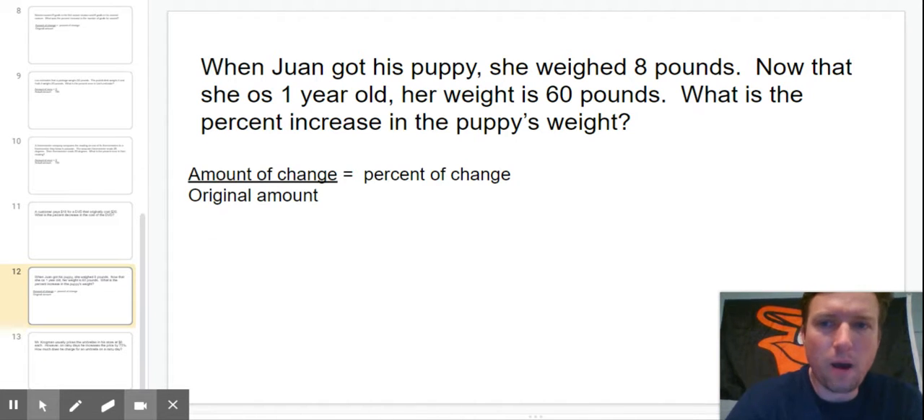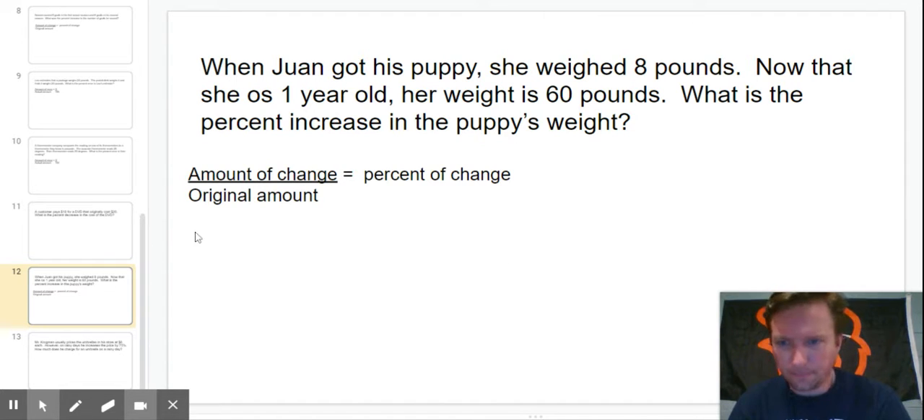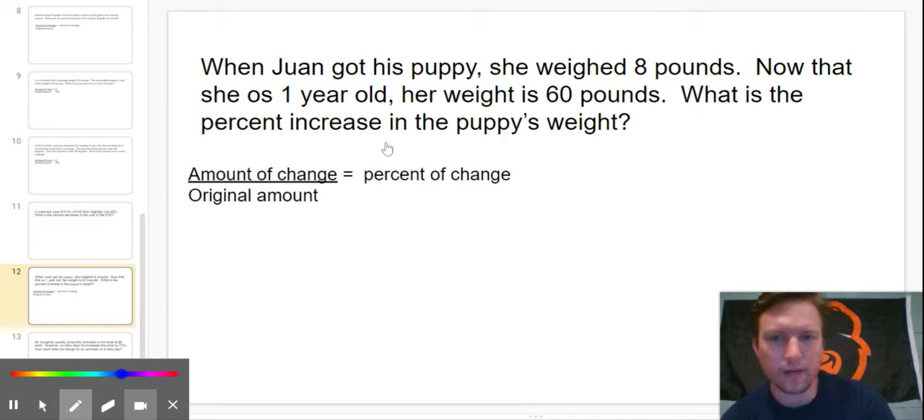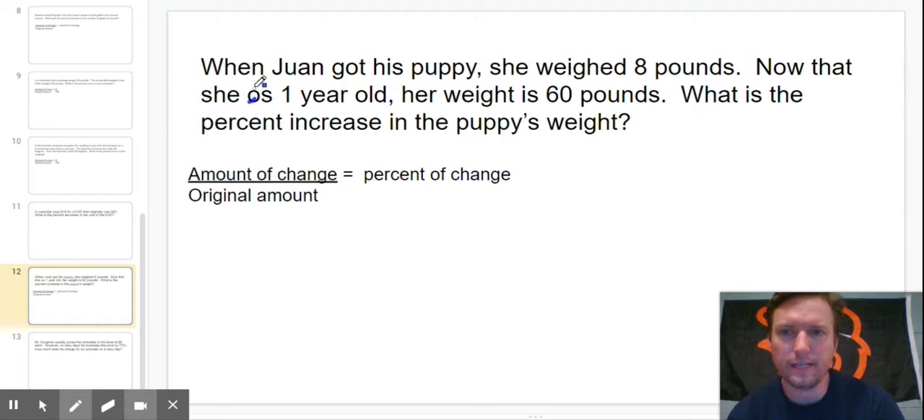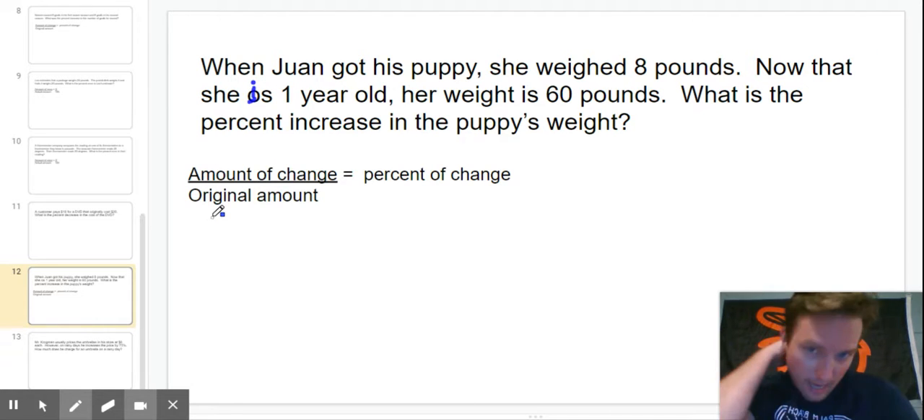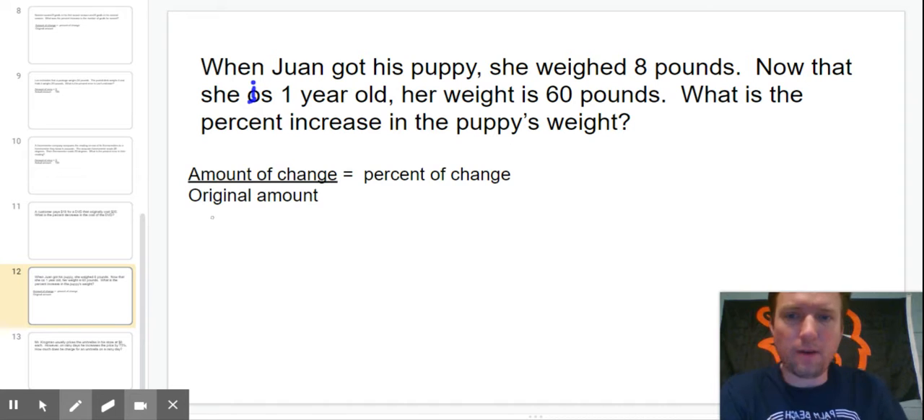The problem today is about Juan. Juan got a puppy. She weighed 8 pounds when she got the puppy. Now she is 1 year old. Her weight is 60 pounds. What is the percent increase in the puppy's weight? Now, let's check this out. There is a formula that we have been working on to solve this. The formula here is the amount of change divided by the original amount equals the percent of change. So if you plug in your information from your problem, we can figure this out.